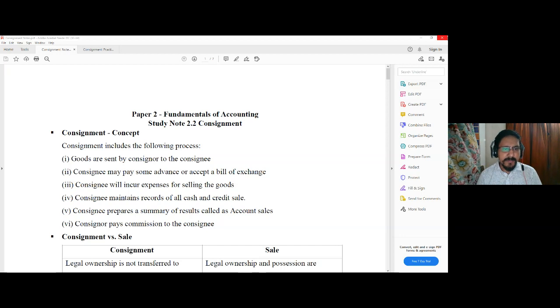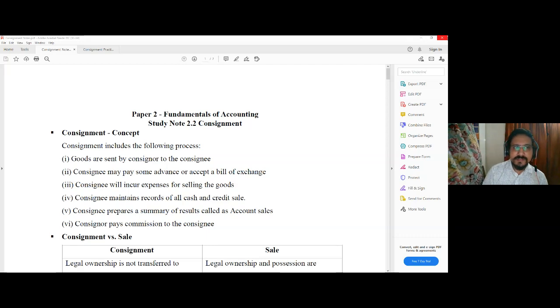The consignee will prepare the summary result, or account sales, and will send it to the consignor from time to time at regular intervals to inform him what amount of sales has actually been effected. And finally, the consignor will pay the commission to the consignee for his sales effort. So this is the entire arrangement of consignment.